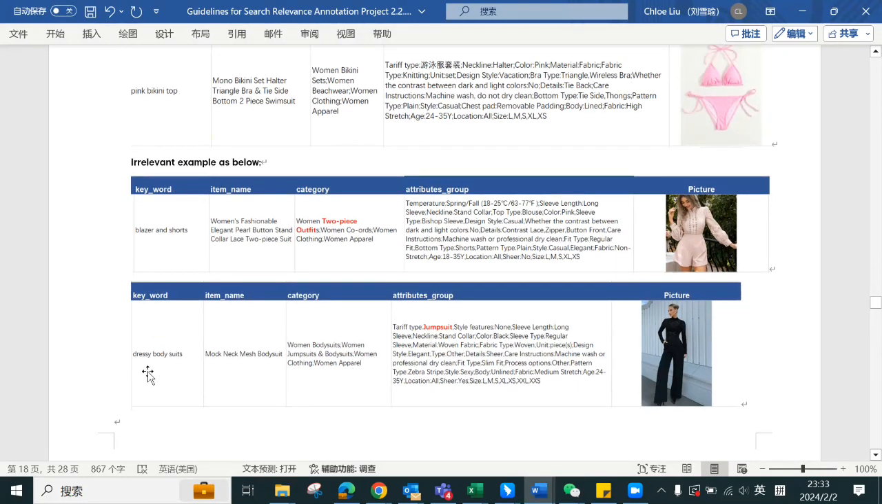Also, the keyword is dressy body suit, and the product here is a mock neck mesh bodysuit, and it is a jumpsuit. It is not a bodysuit. So they are totally different products. So under this circumstance, if the products are wrong, we mark it as irrelevant.